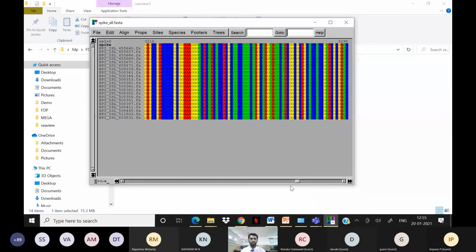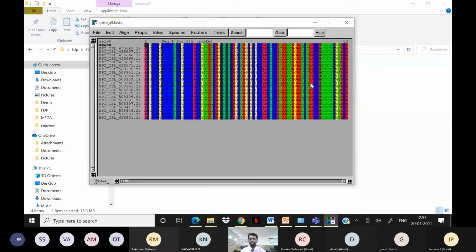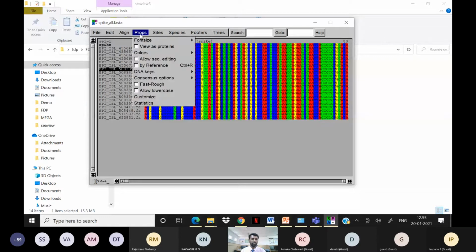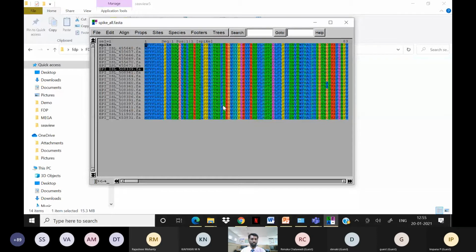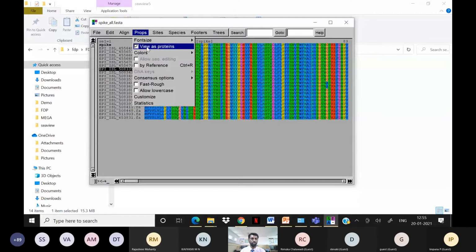So we look at how these nucleotides are matching. From this, we need to identify where exactly the mutations happen, and in which strain. If you want to know whether there are any mutations anywhere, this tool will show us nicely. Also, you can view it as a protein, because we are talking at the gene level. Mutations are better seen at the amino acid level, so you can convert this view to protein.